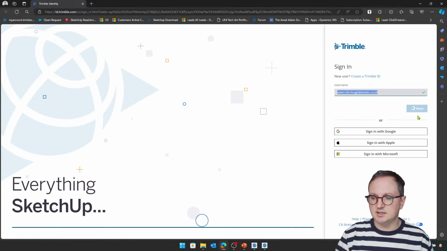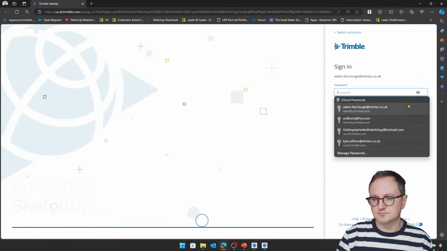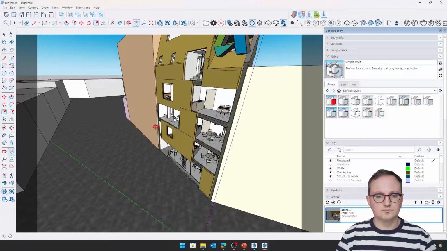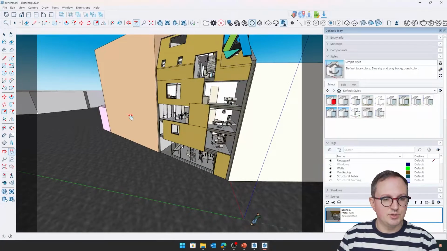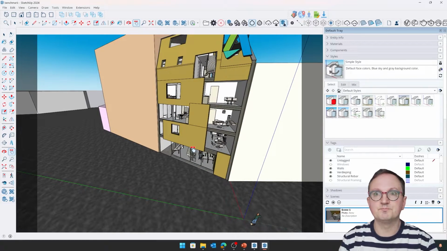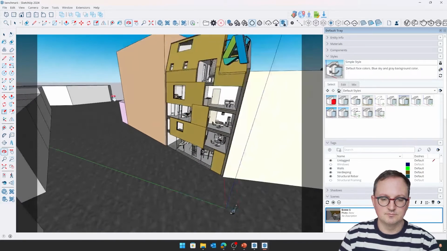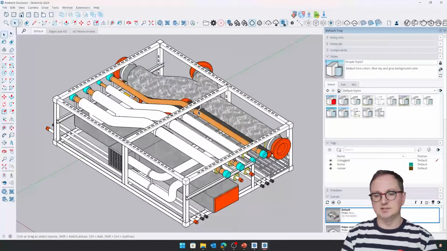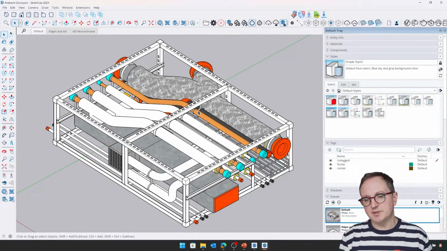I'm just going to sign in again. And let's open up that file. It should be opening now. Oh no, let's open it there. Try that again. Brilliant. So I'm going to just jump into a model here.